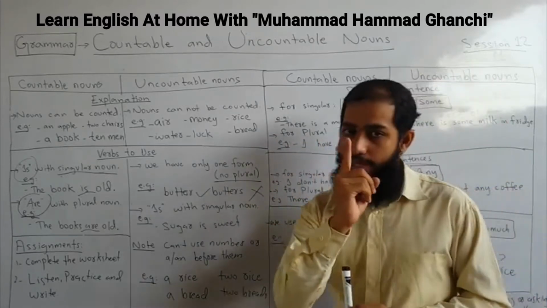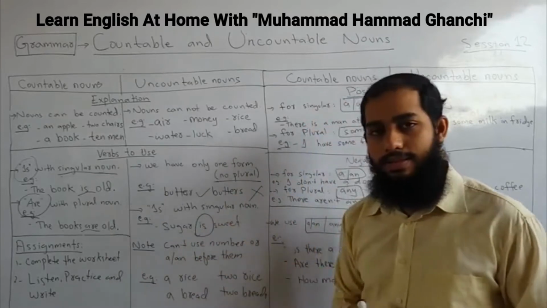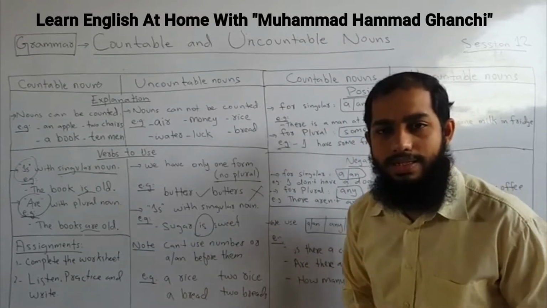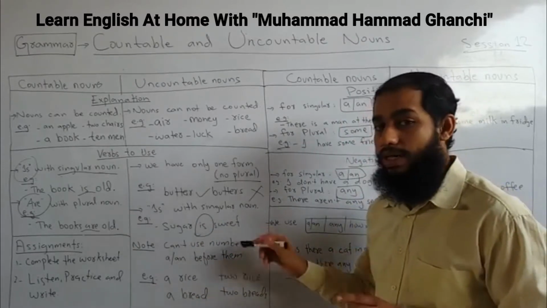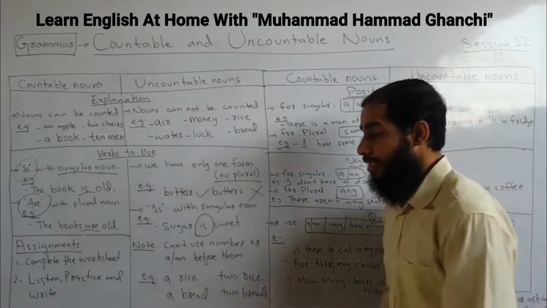So we have only one singular form, so we use is. Is with the singular form. Sugar is sweet. Sugar is sweet because it is singular. There is no plural, so only one is. Miss, it is a very important point.